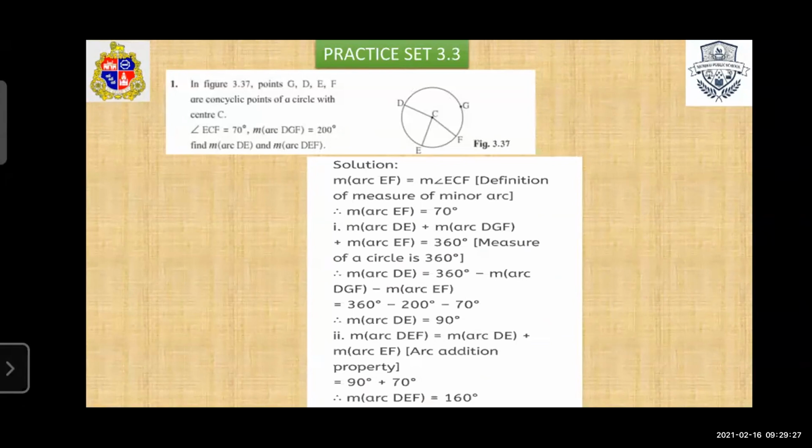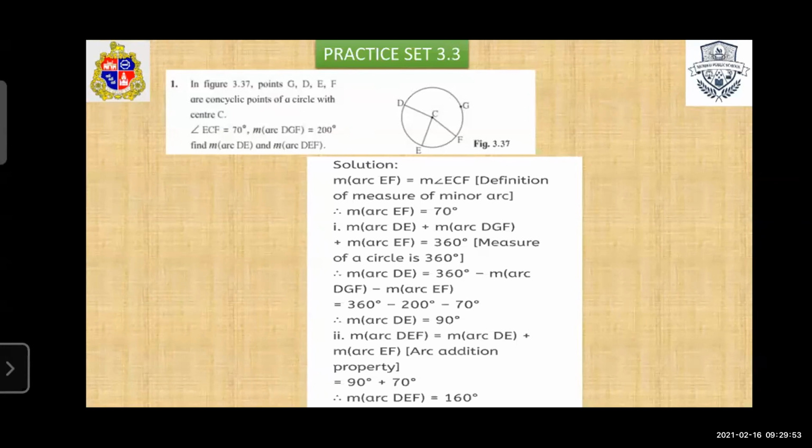Second, measure arc DE plus measure arc DGF plus measure arc EF is equal to 360. Here we consider the total arc. We have to find the value of arc DE, but we have DGF and EF.